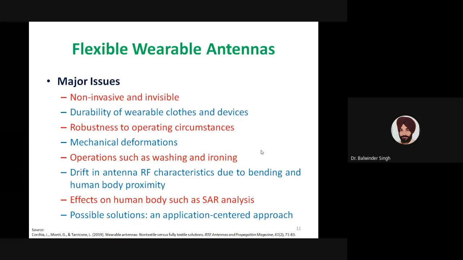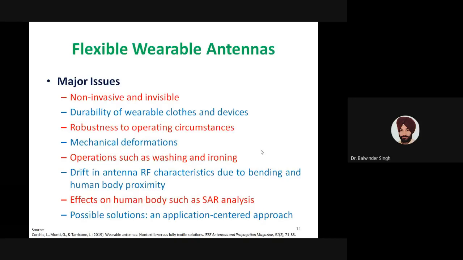As we have discussed earlier, when the wearable or flexible antenna is part of smart clothes or a wearable device, the person who is wearing that cloth or device may be in different environments at different times. There may be a lot of pressure or change in temperature, or other types of environmental effects on the antenna.